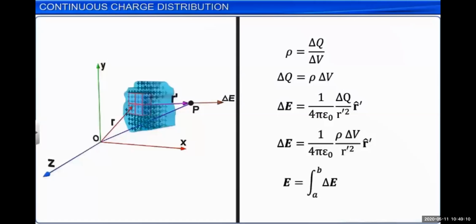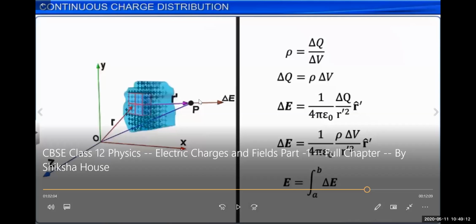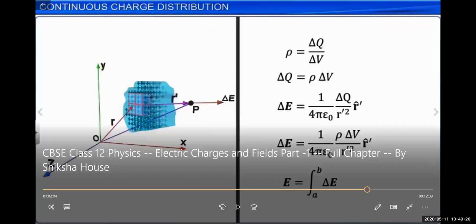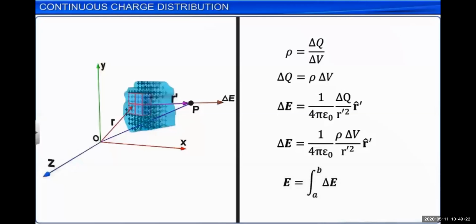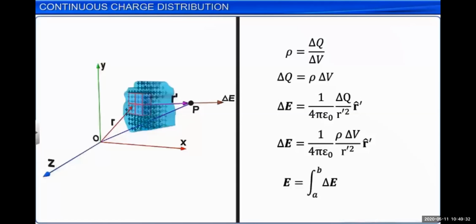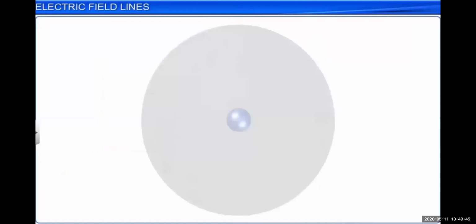This is the electric field because of a single, very small element, we can say unit volume, with the charge delta Q. But for the whole volume, we can integrate this value of delta E from point A to B, meaning the whole value from one point to another. So the total electric field inside this three-dimensional object is the integration over A to B of delta E. So this can be calculated.